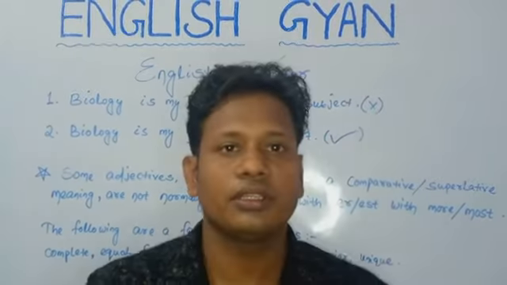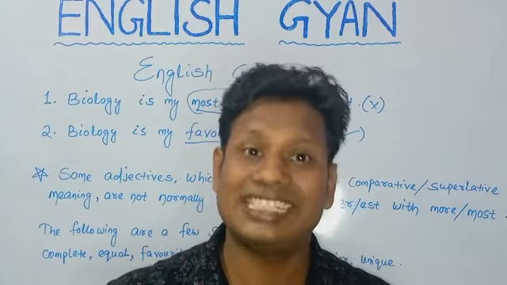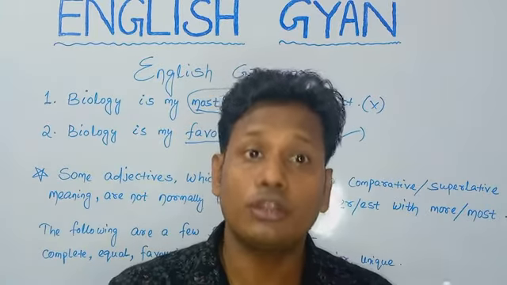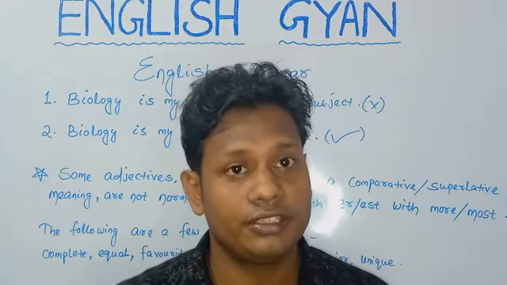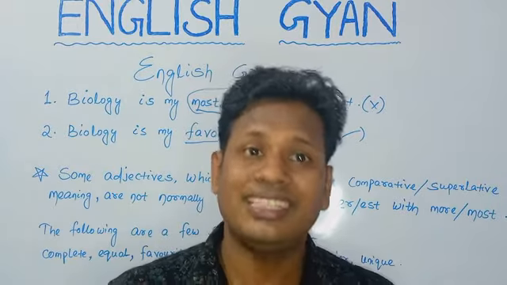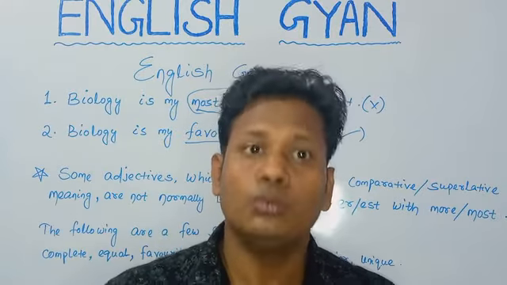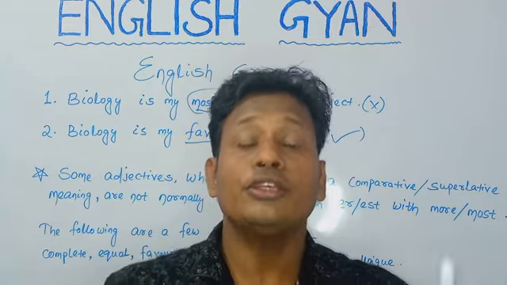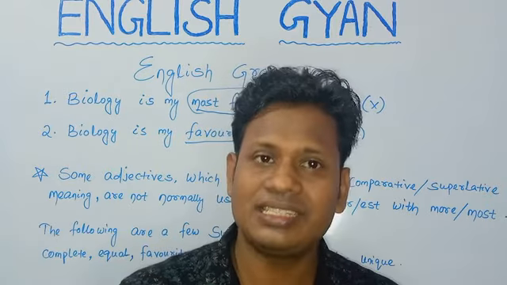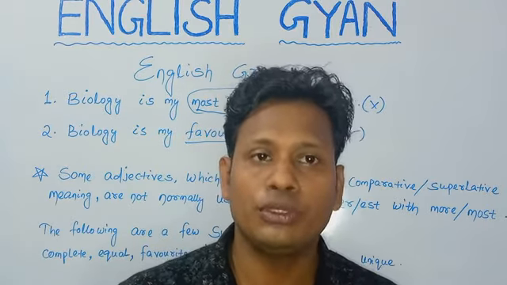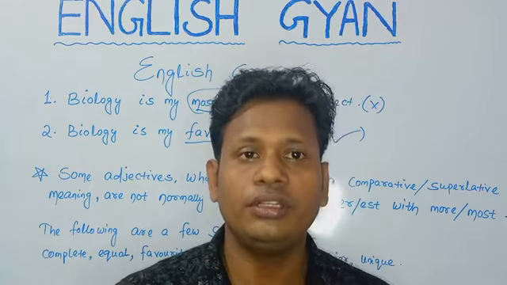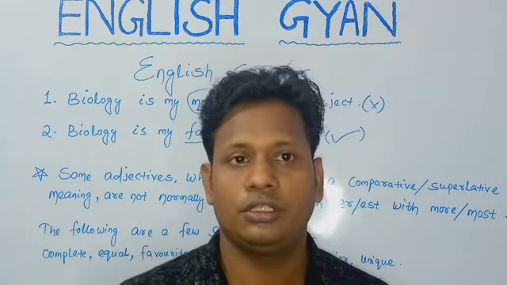Favorite means that you like the most itself. So most is not used with favorite. The favorite is an adjective which is in the superlative form. That means we are not going to use most with the favorite word.